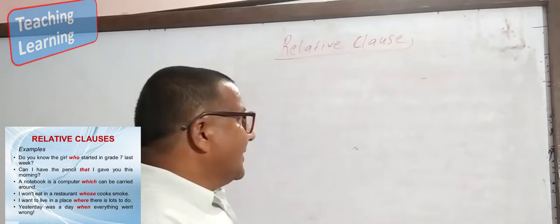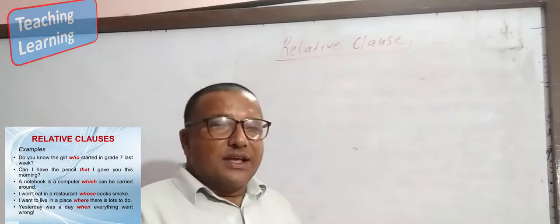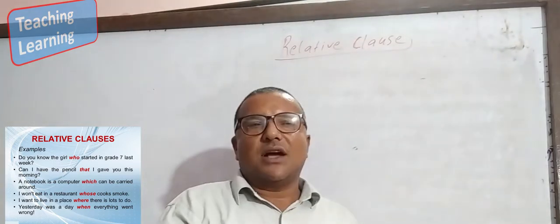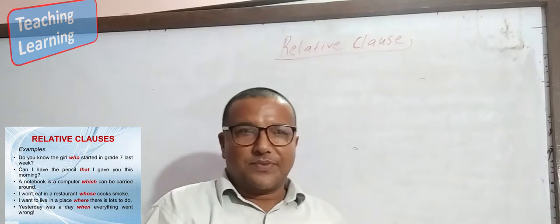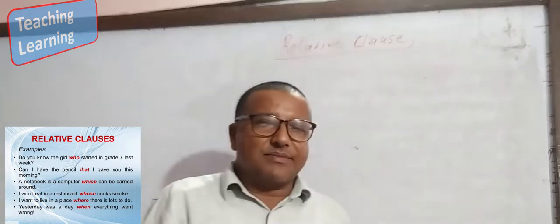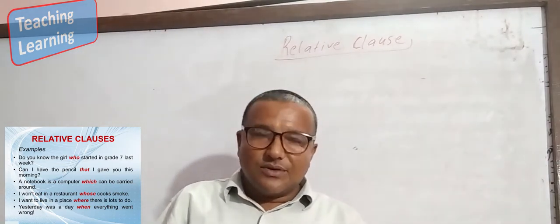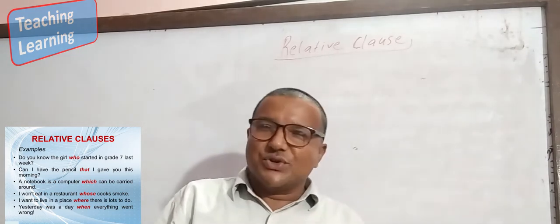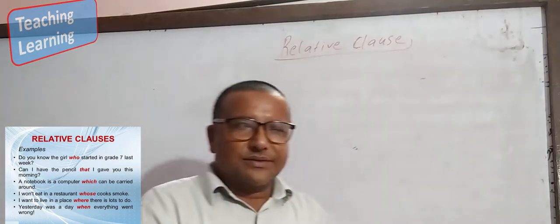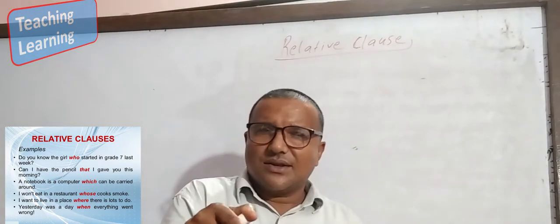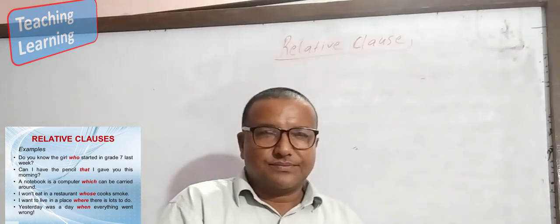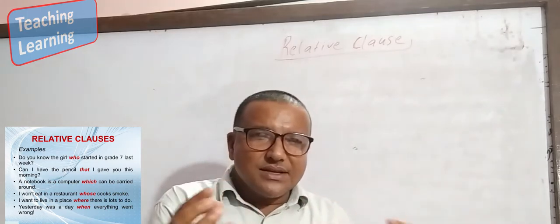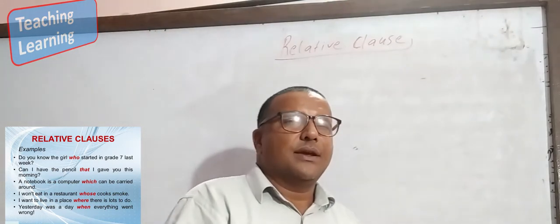Listen to me. There are some important words. WH words are also used in the relative clause to join two sentences. Like, what is your name? This is a WH question. What is a WH word? The same word is used in different places. Look here. I do that what you want. This is not a question. There are two sentences that have been joined.